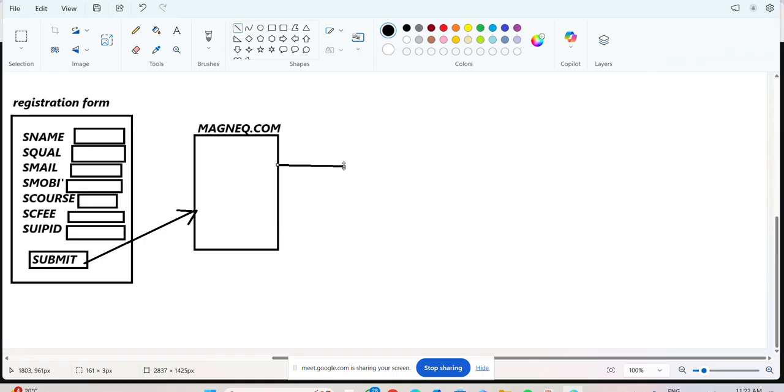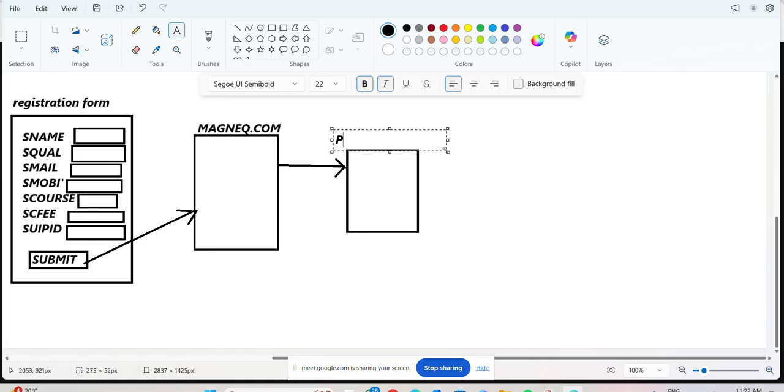After magneq software, here we have another thing, PhonePay.com. After entering PhonePay.com, we have entered some money also.